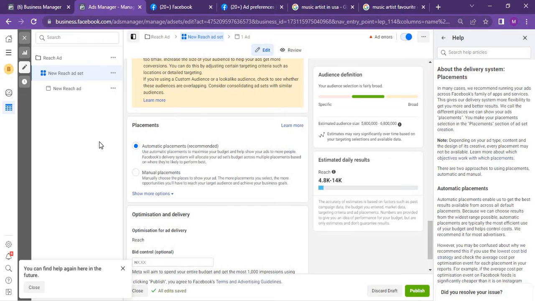Note, depending on your ad type, content and design of each creative, every placement may not be available. Take for instance, you are running an existing post ad and your pictures are up to about nine, you just have multiple pictures selected. You can actually run that ad to Instagram, but Instagram has limits, and the kind of ad that runs to Instagram is either a single video, single photo, or carousel. So you can select an existing post on your Facebook page that has multiple pictures and you expect it to run on your Instagram.